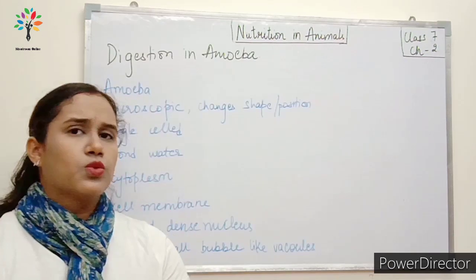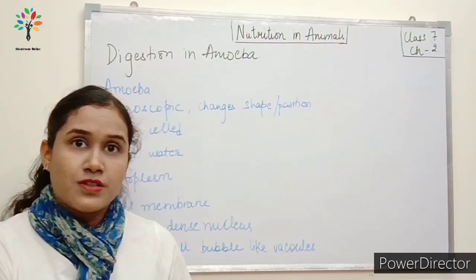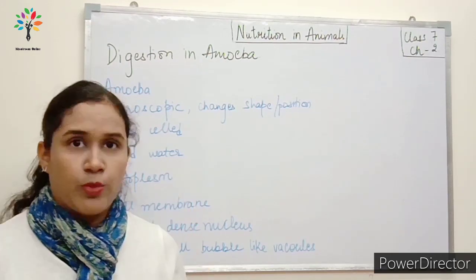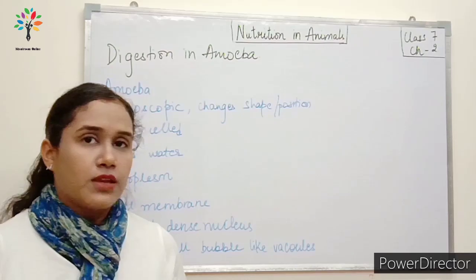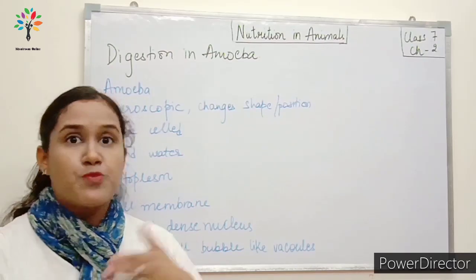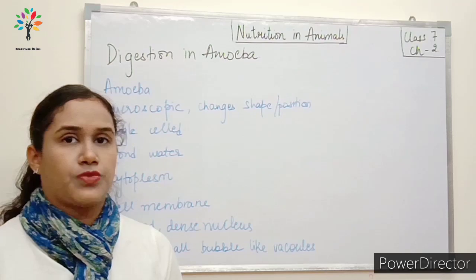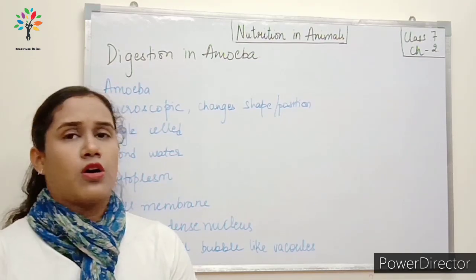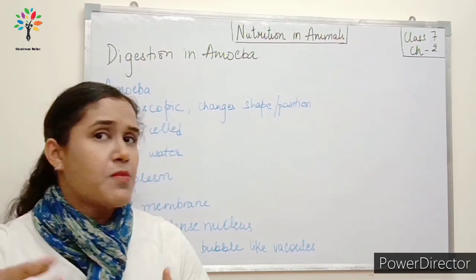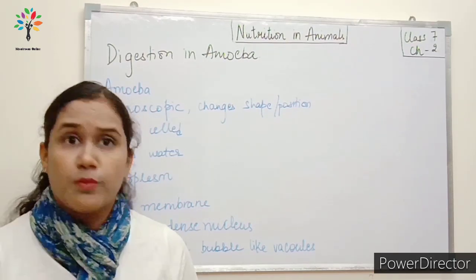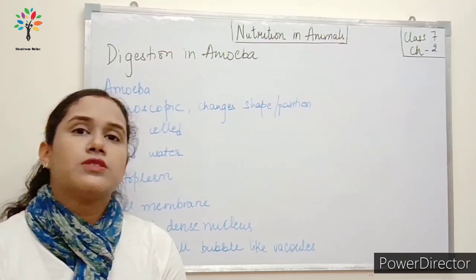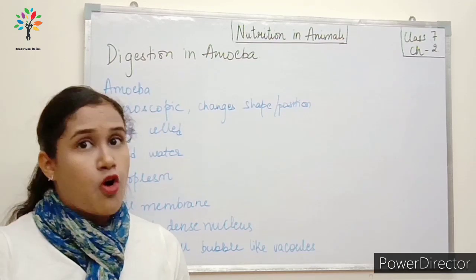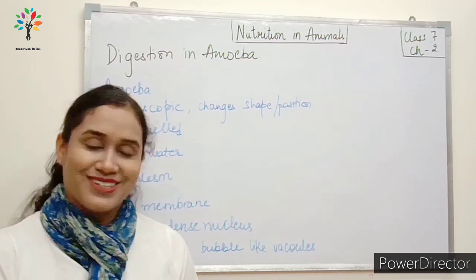Fine. So that was about those organisms who have a proper mouth and a digestive system in their body. But there are also organisms which do not have a mouth or a proper digestive system, right? For example, several marine creatures like starfish, or very microscopic creatures like paramecium and amoeba. So these organisms, well, everyone needs food, they also need it. How do they perform digestion? Let's have a look at that.